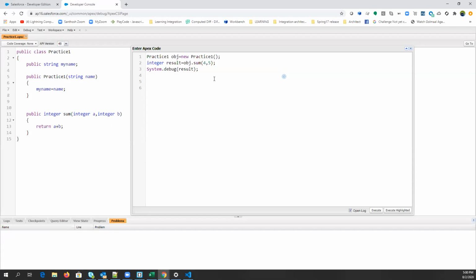Okay, it is saved. So will it work like this? Now we have made it public. Can we print the sum like this? No, we have to pass a value, a parameter in the constructor, because now we need to pass the constructor value. It is a parameterized constructor, and we will not get any default constructor here. So you have to pass the name here. Now it will work, and let's print that value.